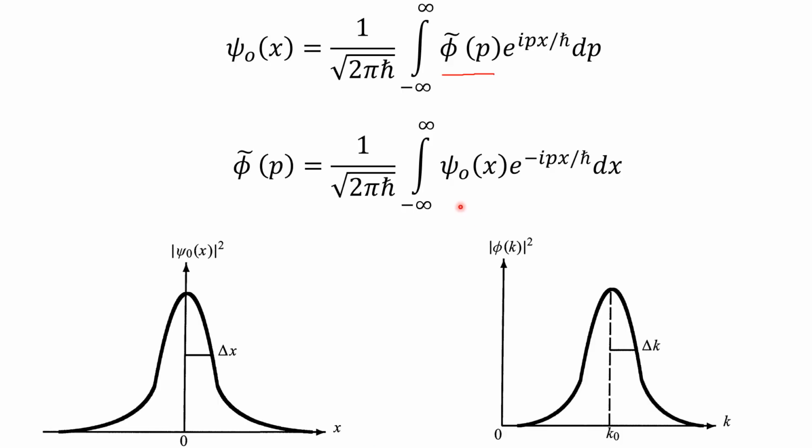Same is the case with momentum, that is k. Phi of k, which is the inverse of this. Modulus phi of k squared versus k. This is the probability. You will get maximum probability at k naught. When you are moving far away from k naught, the probability becomes 0.